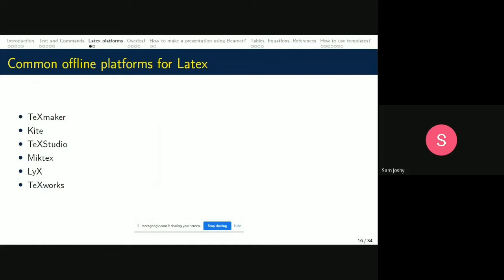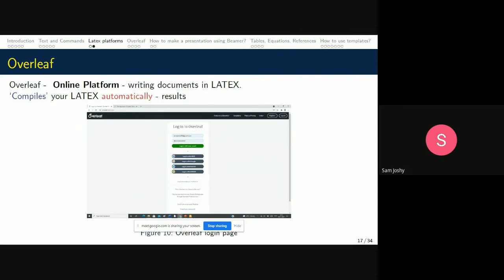Now, how do we go with LaTeX? We have offline platforms like TeXmaker, Kile, TeXstudio, MiKTeX, and TeXworks, and these offline platforms need to be installed on your computers. But when the pandemic came, we needed more of an online platform. There, Overleaf gained its popularity. So what is Overleaf? Overleaf is an online platform for preparing documents in LaTeX. It compiles the LaTeX documents automatically and shows you the results.